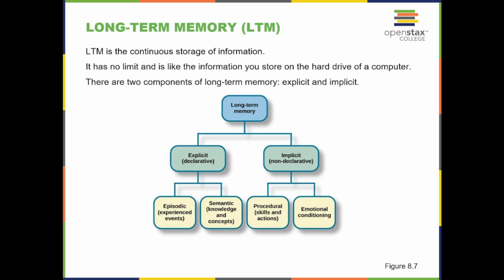Long-term memory, LTM. LTM is the continuous storage of information. It has no limit and is like the information you store on the hard drive of a computer. There are two components of long-term memory, explicit and implicit. Looking at explicit, there's episodic and semantic. Looking at implicit, there's procedural and emotional conditioning.